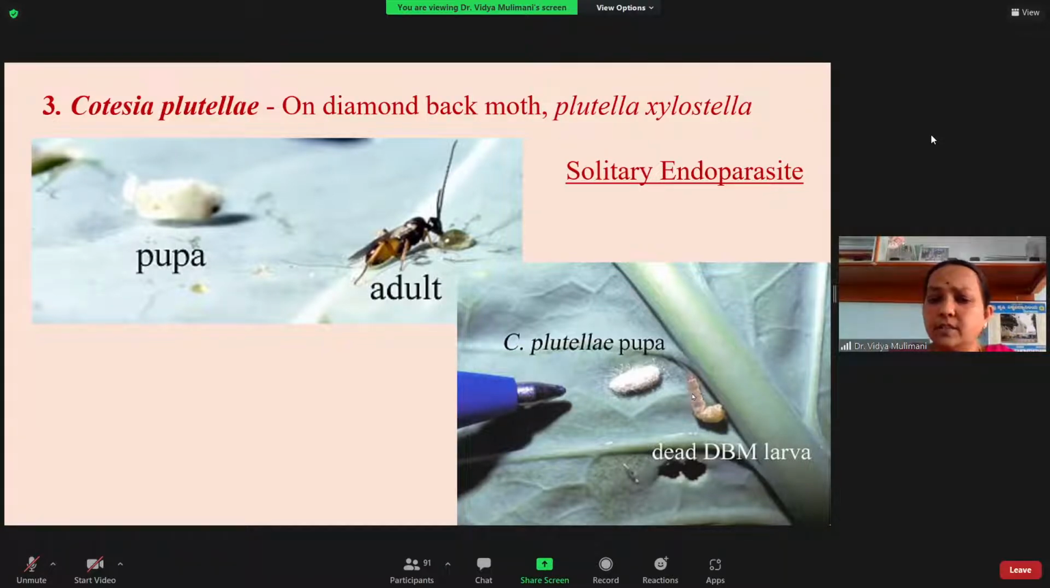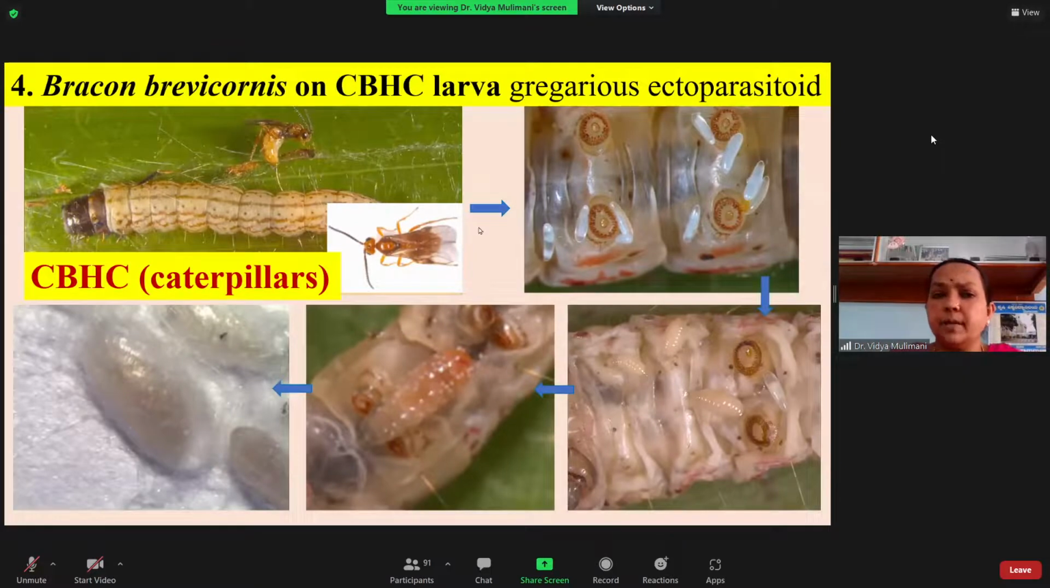So here you can see, as I told you, they prefer to attack the first or second instar. By the end, when the larva is about to die, you can see here this is a dead larva of the DBM. Just beside the dead larva, you will find a small pupa. It is not too big, it is very small, around 3 to 5 mm maximum. Just beside the dead larva of the DBM, you will find a single cocoon, because it is a solitary endoparasite. If you just collect it and keep it, you will get the adults of Cotesia plutellae.